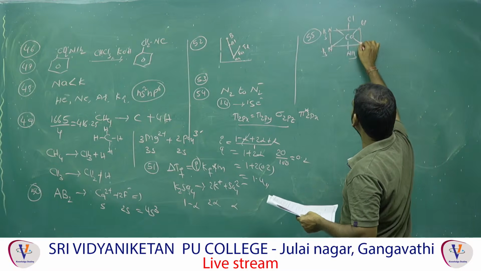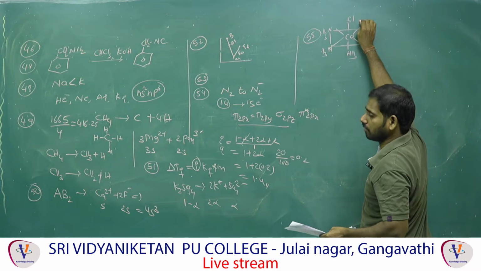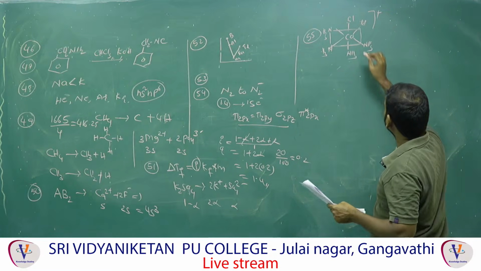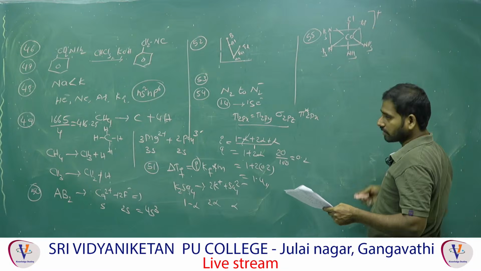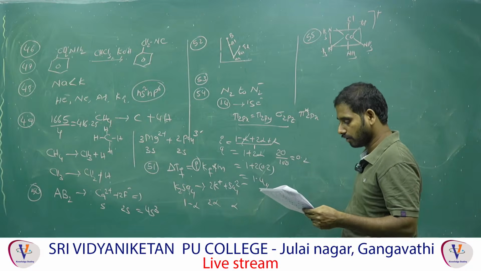This is square planar. In the middle, the metal remains. These two chlorines are adjacent to each other, that is called cis. The charge is plus 1, right? These two are adjacent to each other, that is called cis. These two are opposite to each other, that is called trans. Cis to trans is called geometrical isomerism. So that will exhibit, correct.